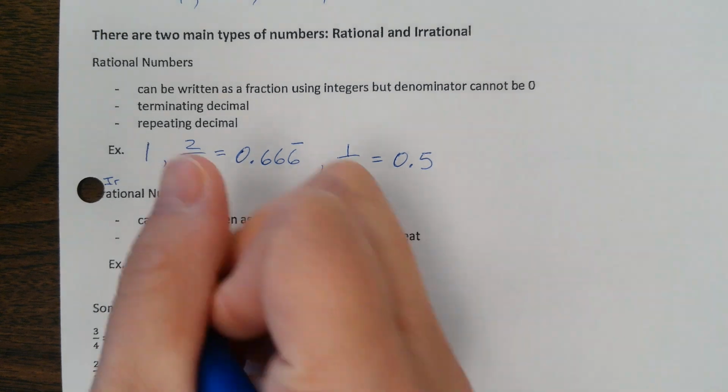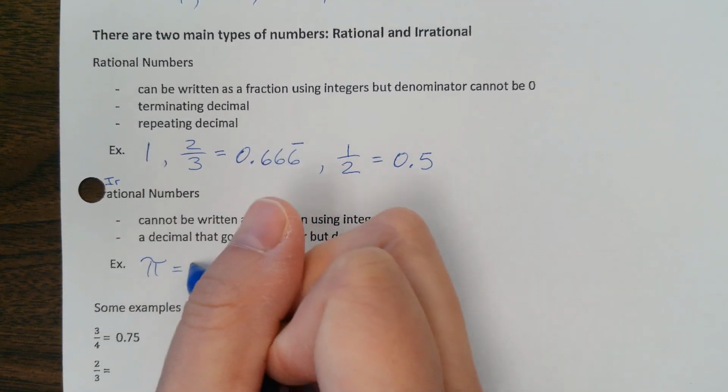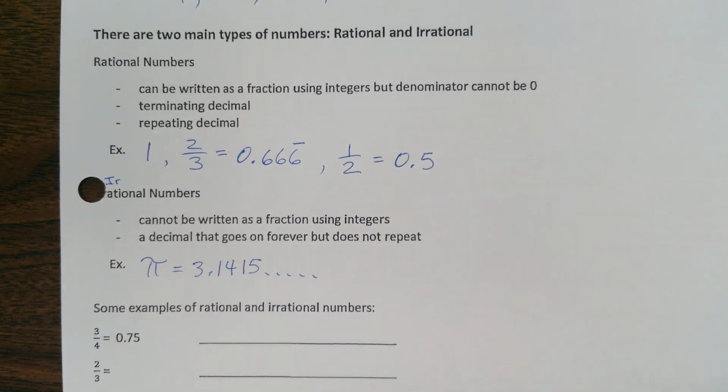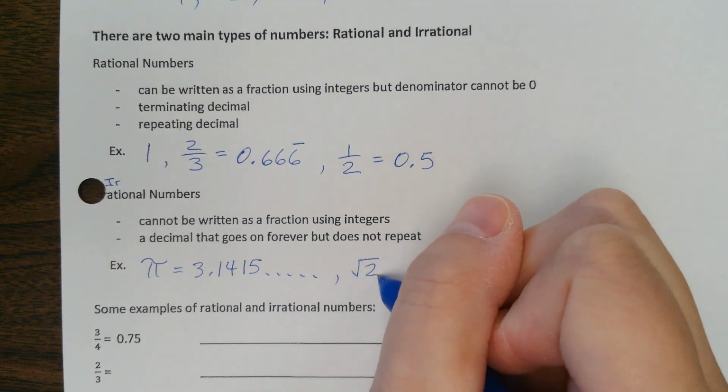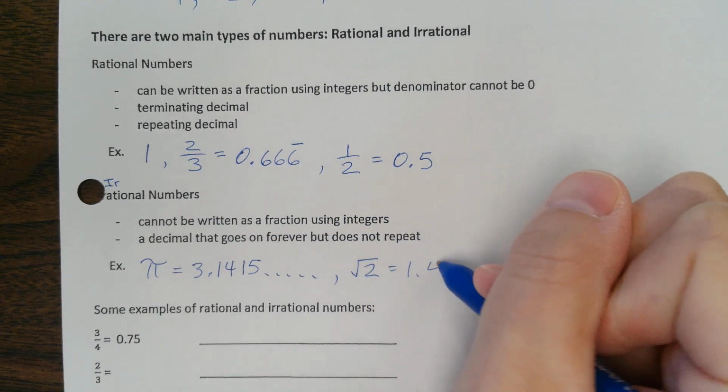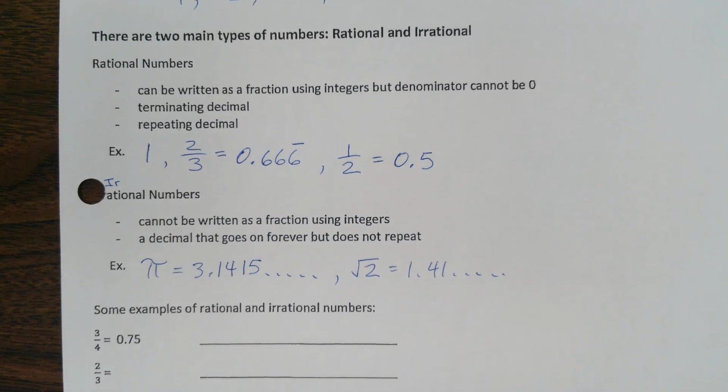Miriam? Pi. Good job. Pi, as you guys know, is 3.141596 and so on. So it goes on forever. Okay. Another one? Square root of 2. Excellent. Good examples. Square root of 2 is like 1.41 and so on. So again, it goes on forever. It doesn't end. All right. If you have to guess on a test, most likely it's a rational number.